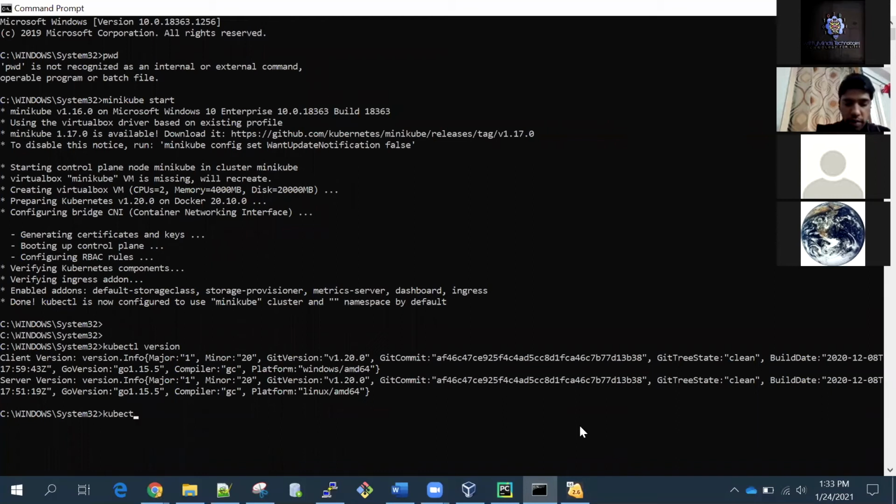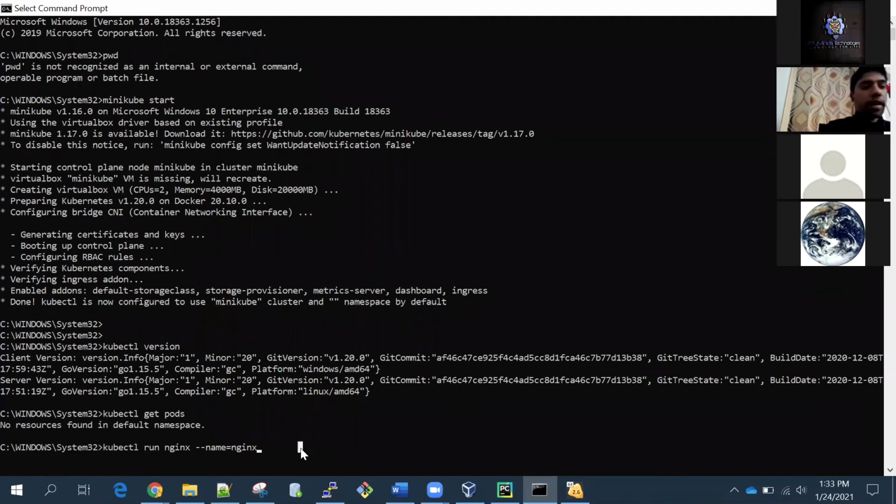If I run the command kubectl get pods, as of now there is no pod. But I can run one pod here. kubectl run nginx --name equals nginx. This command will run a container. That container will be based on the nginx image, and the name of that pod is nginx.